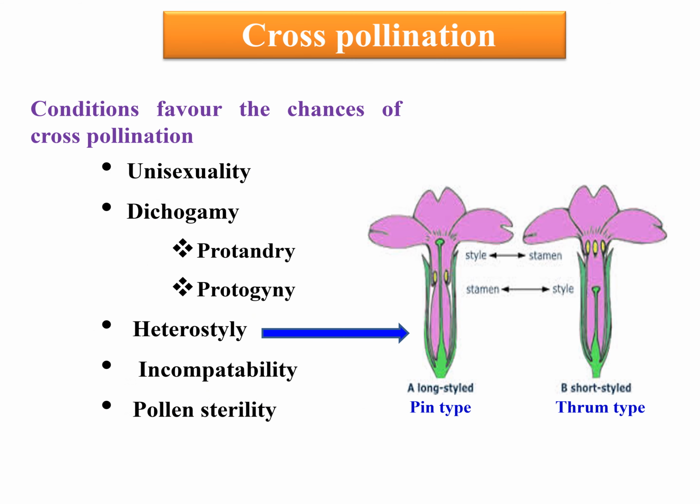Now, conditions that favor the chances of cross-pollination in plants. First one is unisexuality, meaning stamens and carpels of the flowers are found in different flowers. Unisexuality is of two types. First one is monoecious plant. In a monoecious plant, male flower and female flower are borne on the same plant or single plant.